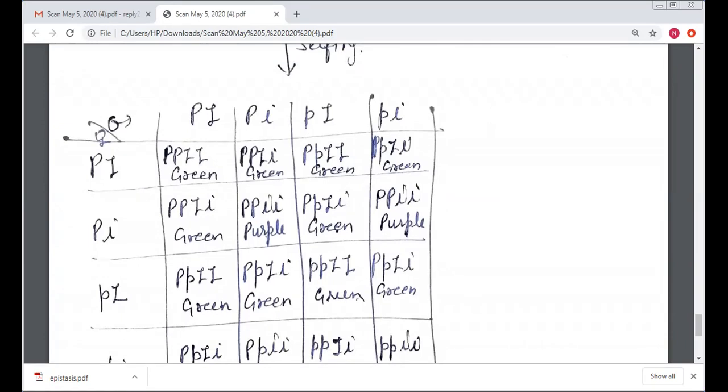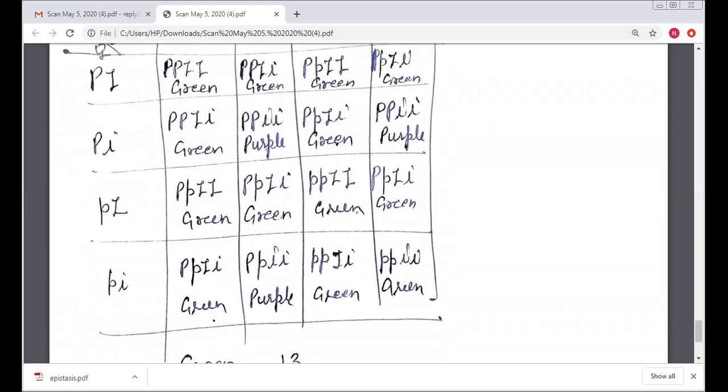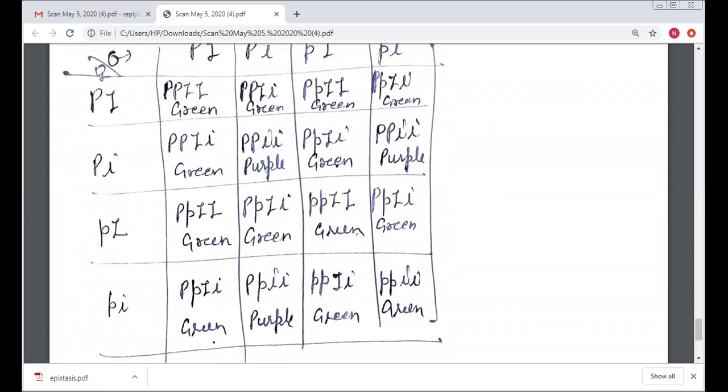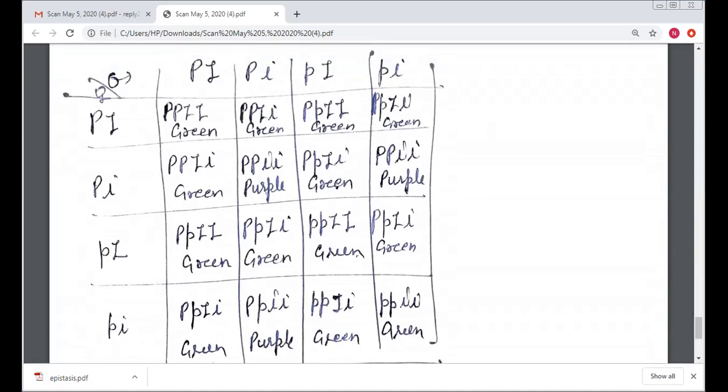After the crossing, here we find capital P, capital I. It should be purple, but it is green because capital I inhibits the effect of capital P, so it represents green.